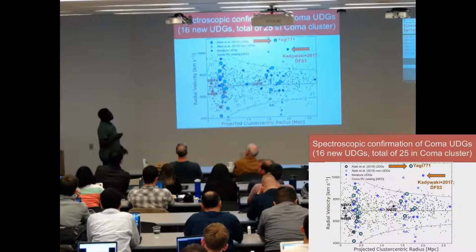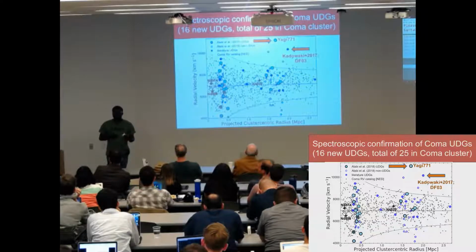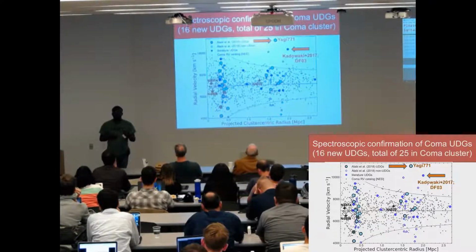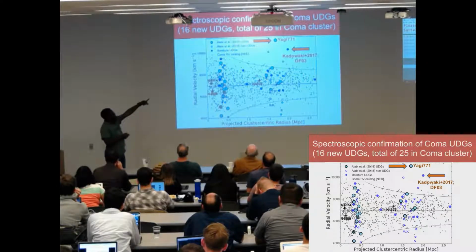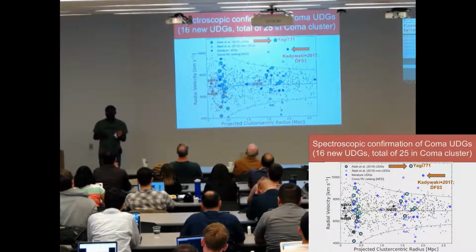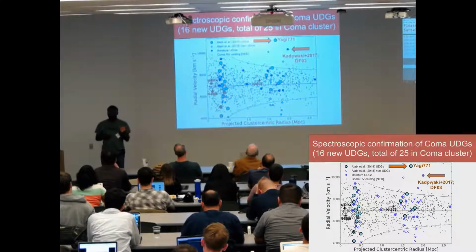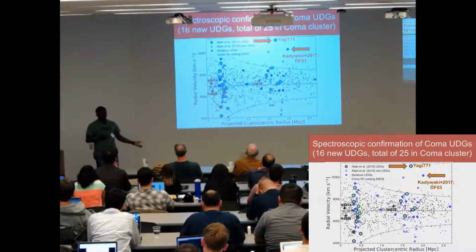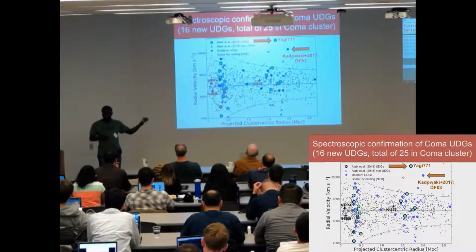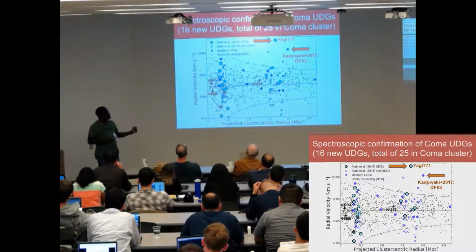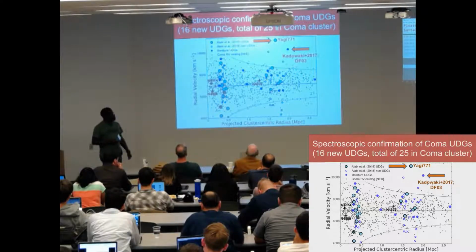From our study, we also measured one UDG from the catalog that is consistent with being a cluster background object. That's what I'm showing here as Yagi 771. So that brings the total number of UDGs that are not within the Coma cluster to 2. It tells us that the photometric catalog from which we picked our targets has a very low contamination rate. Indeed, we estimated it and it's less than 5%. So you can be sure that if you pick anything from that sample, we're really picking an ultra-diffuse galaxy that is in the Coma cluster.